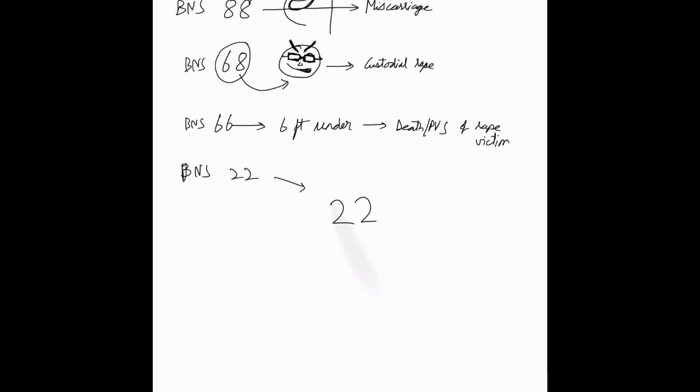Now 66, you go 6 feet under. So death or permanent vegetative state of a rape victim. Like that, if you remember 68 and 66, you can remember the nearby numbers as well. And 22 deals with criminal responsibility of the insane. So you can just remember this crazy diagram. That would suffice.